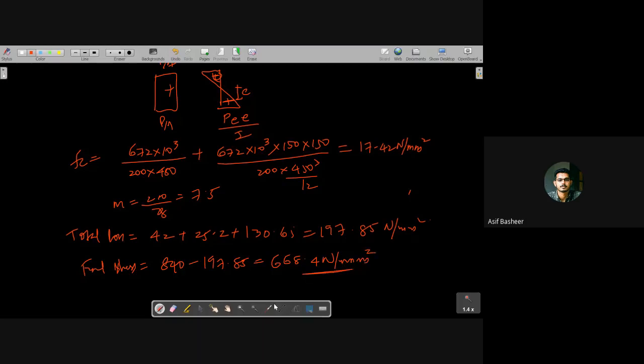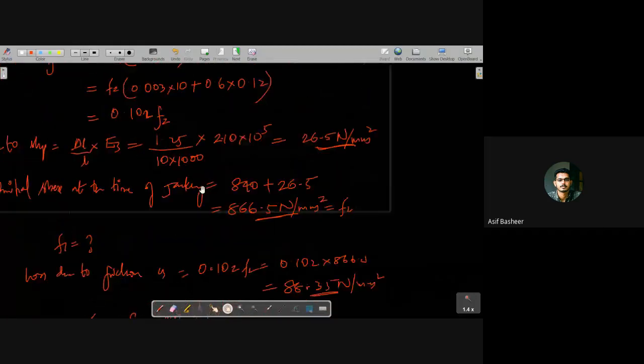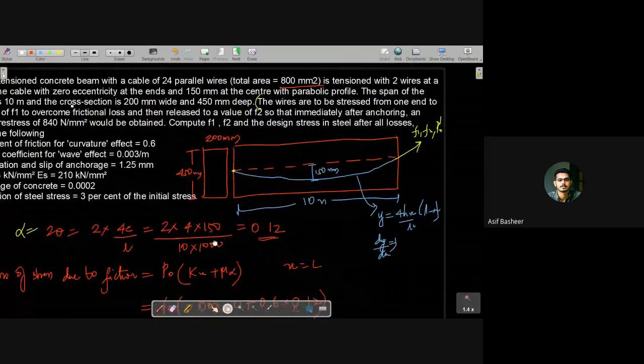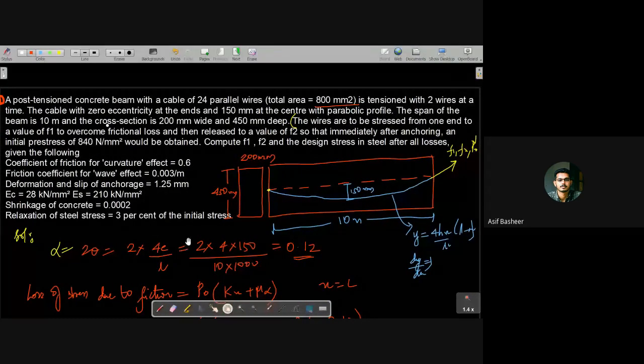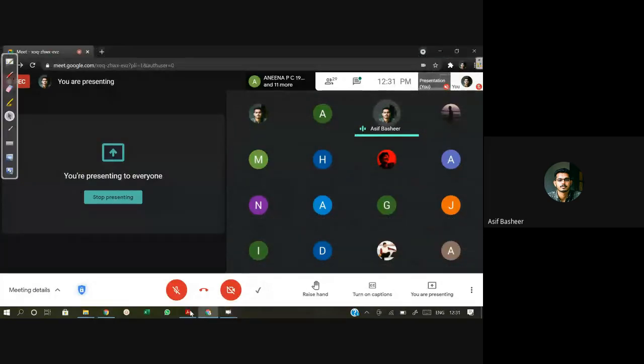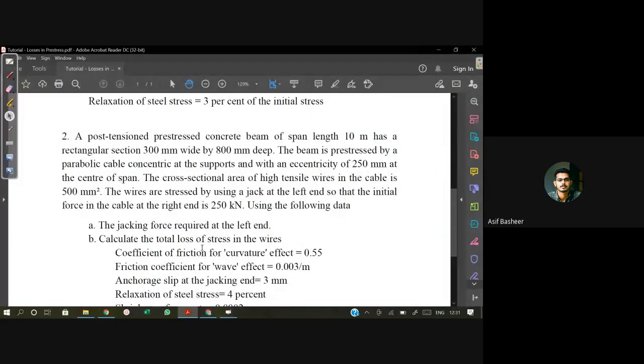So this is a typical question. If you go through this question properly, if you understand this question, the loss due to friction concept will be clear for you. Mind you, such kind of questions won't be asked, but still, in order to have a clear understanding of these losses, this question will be very much helpful for you. So I think solving the next question is of no use, because once you go through this, if you understand this properly, only then can you solve the next question. This is also a similar kind of question. You need to see this at least before the next class.